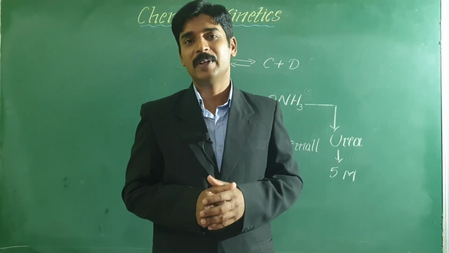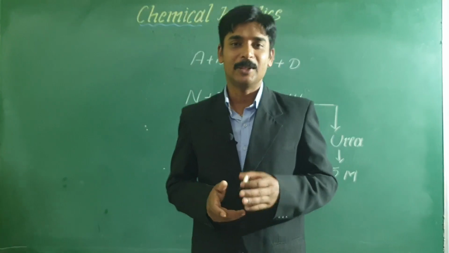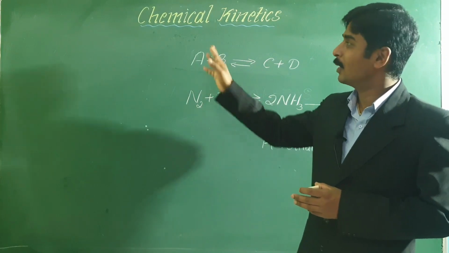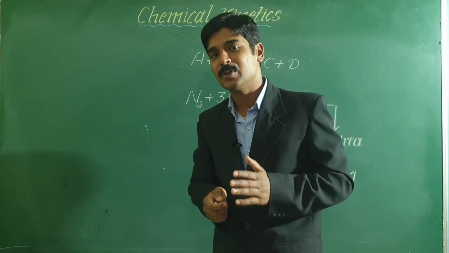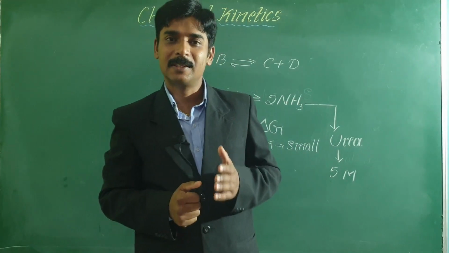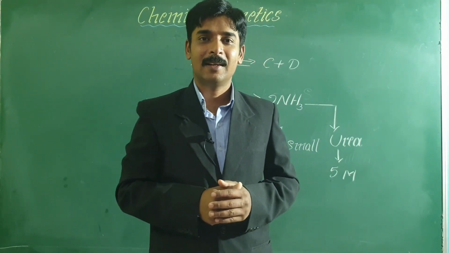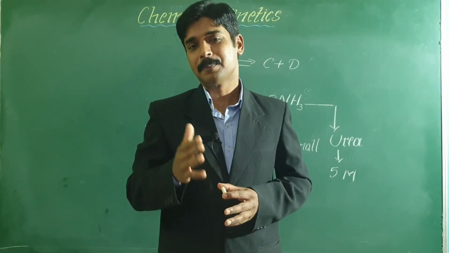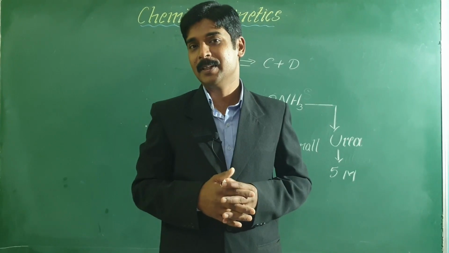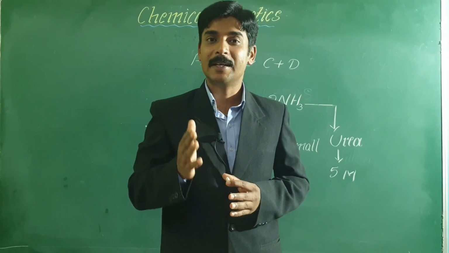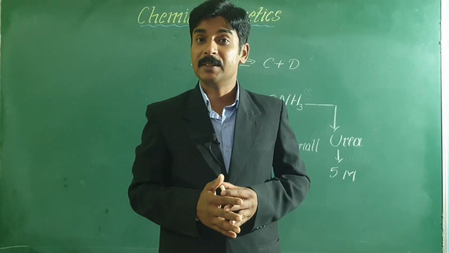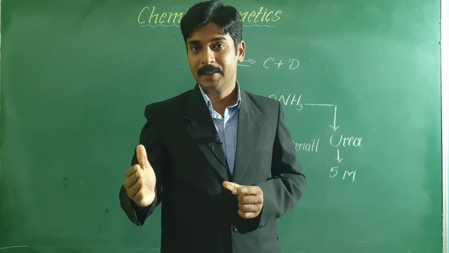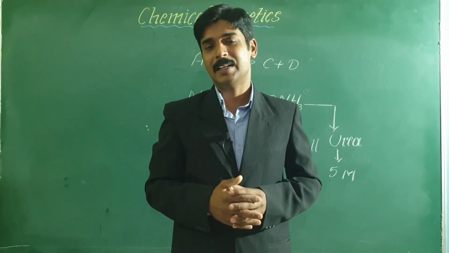In order to overcome the limitation of thermodynamics, a new branch of chemistry was developed, that is chemical kinetics. So chemical kinetics is that branch of chemistry which deals with the study of the rate of the reaction, factors affecting the rate, and mechanism of the reaction. Once again I will repeat, listen carefully. Chemical kinetics is that branch of chemistry which deals with the study of the rate of the reaction, factors affecting the rate, and the mechanism of the reaction.